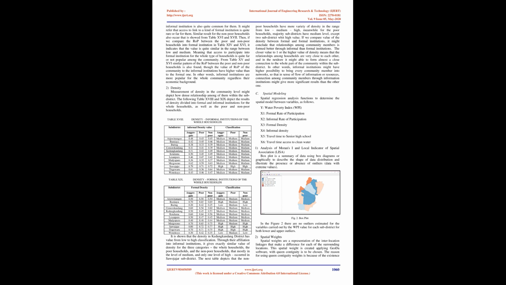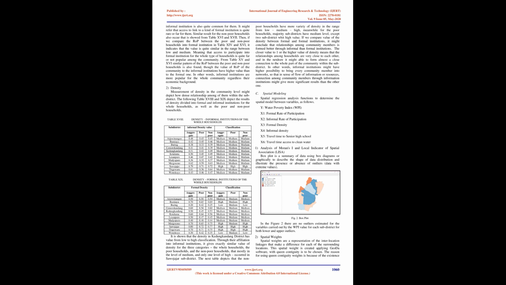The next table depicts that the non-poor households have more variety of density, in the range from low, medium, to high, while for the poor households, the majority of sub-districts have a medium level, except 2 sub-districts with high values. If we compare the density values between formal and informal institutions, we might conclude that relationships among community members are formed better through informal than formal institutions.